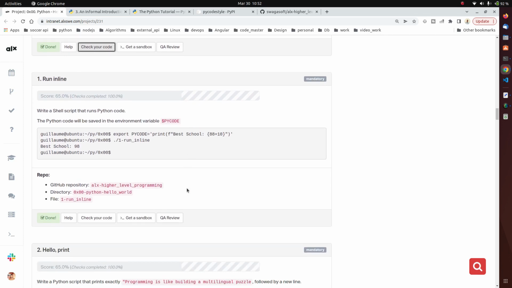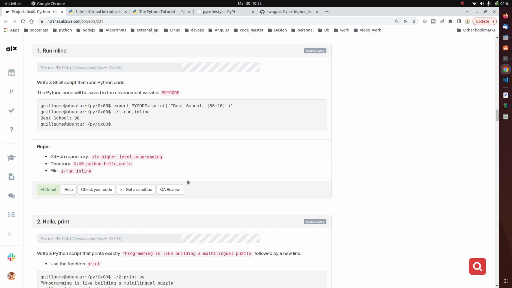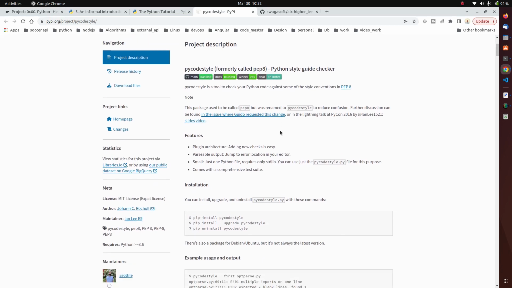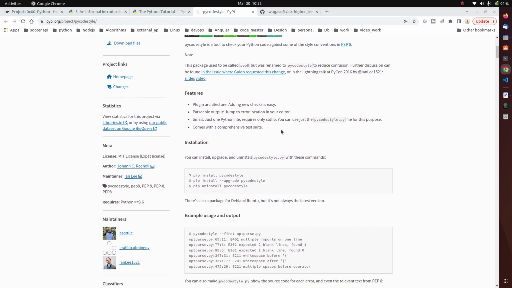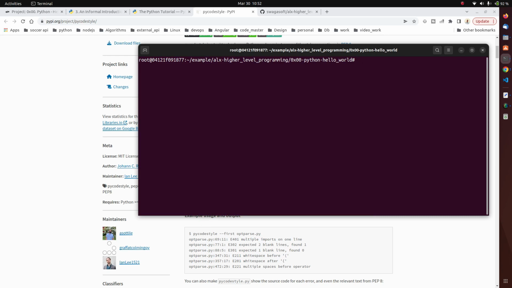So basically this is just a simple project to work on, but it covers a lot of resources, and there's something important you need to take note of, which is the Python code style. You're going to need this a lot. When we are working with C, we test our file using Betty and the file name.